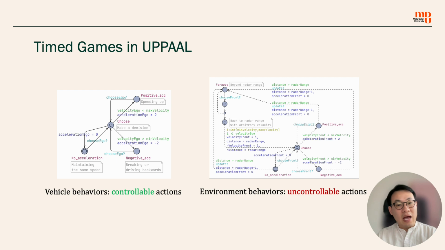They are solid arrows, which represent the controllable actions that are performed by the system. On the right-hand side, we have a model of the environment's behaviors, which are modeled as dashed line arrows. They are uncontrollable actions. So we call this new model timed games.